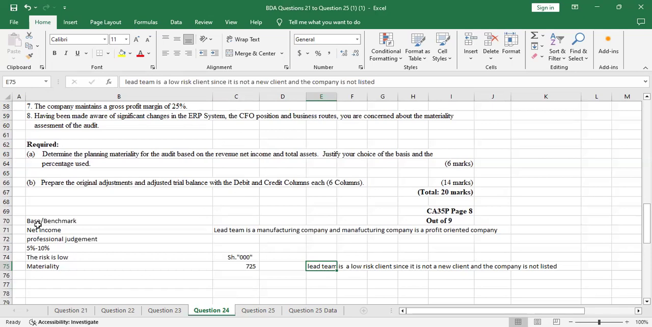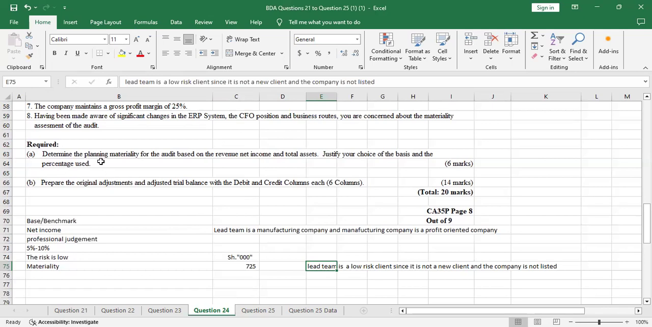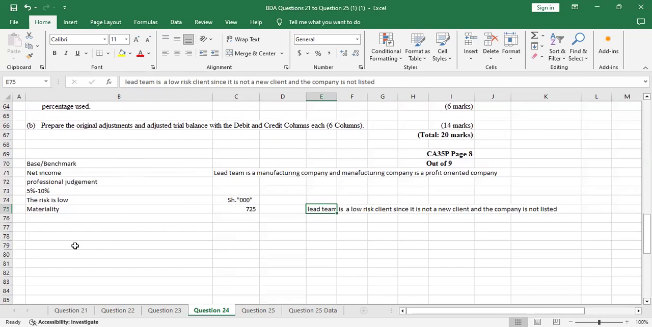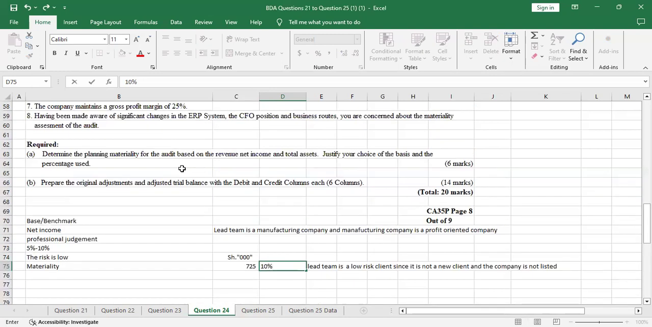So without much ado, let me continue to part B. So that's how you're supposed to answer that question. Determine the planning materiality for the audit based on the revenue, net income, and total assets. Justify your choice of the basis. The choice is net income, and we have justified. And for the percentage used, I've identified why. I have justified why I've used the 10%. I've used the 10% because Lead Team is a low risk client since it's not a new client and the company is not listed. As simple as that. So you'll get 6 marks for that. That's what you are supposed to do.